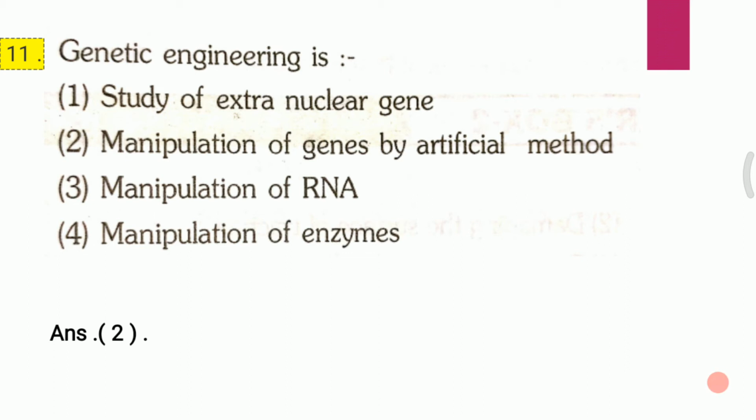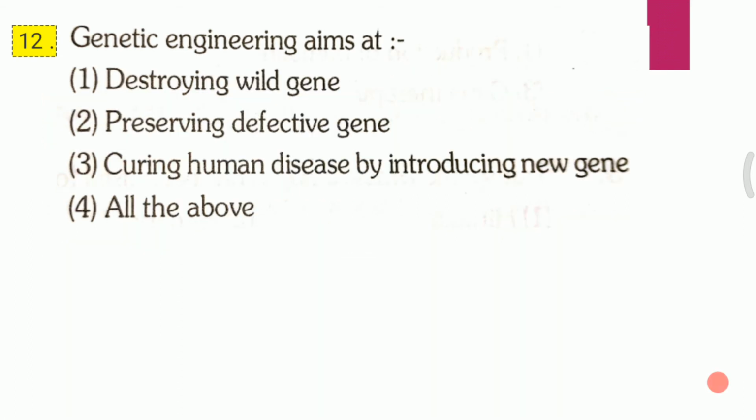Question 12. Genetic engineering aims at first, destroying wild gene, second, preserving defective genes, third, curing human disease by introducing new gene, fourth, all of the above. Answer for this question is third, that is curing human disease by introducing new gene.